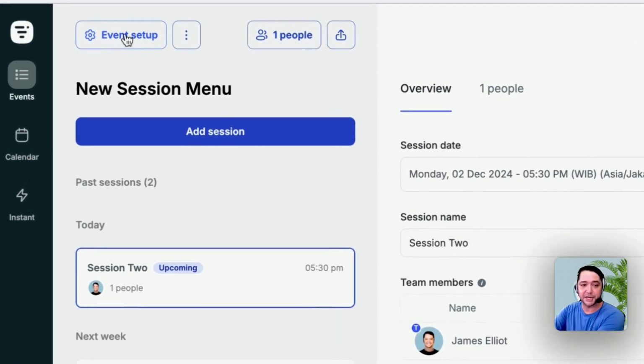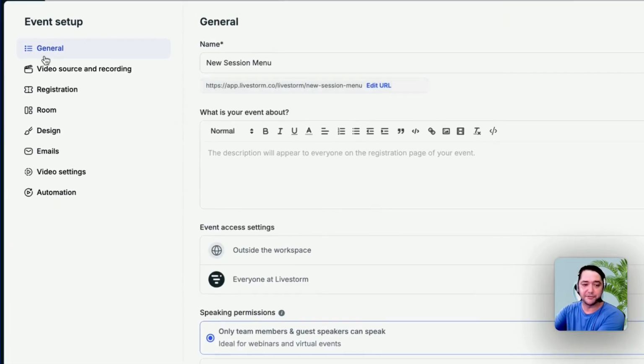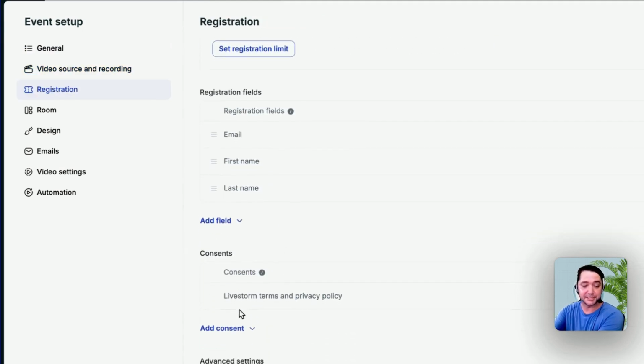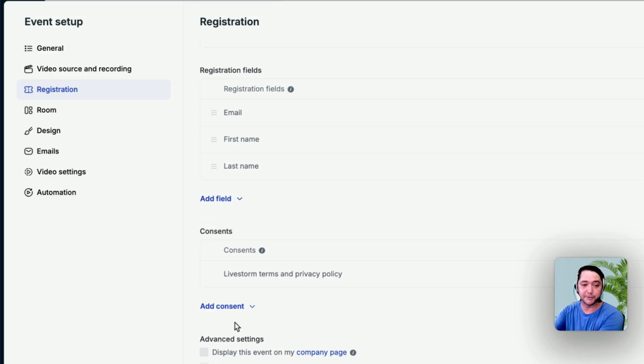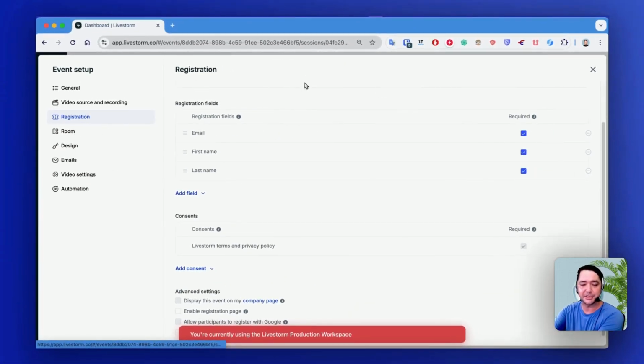So you have your event set up. So none of the settings here have changed. So as you can see, this is very familiar. General settings, video and source and recording, your registration fields and adding consent, and your advanced settings for your registration, room, design, emails, all of the settings here are exactly the same, just you access it slightly differently now.